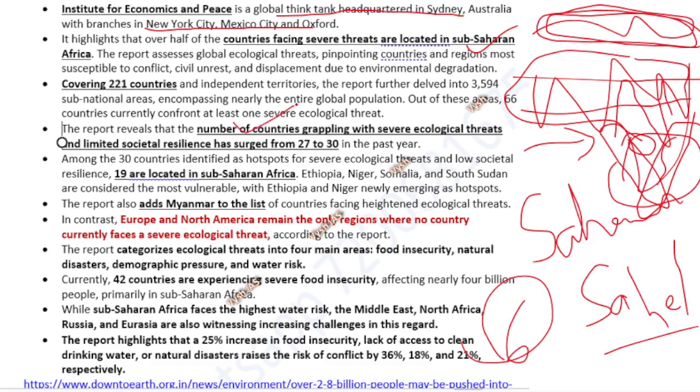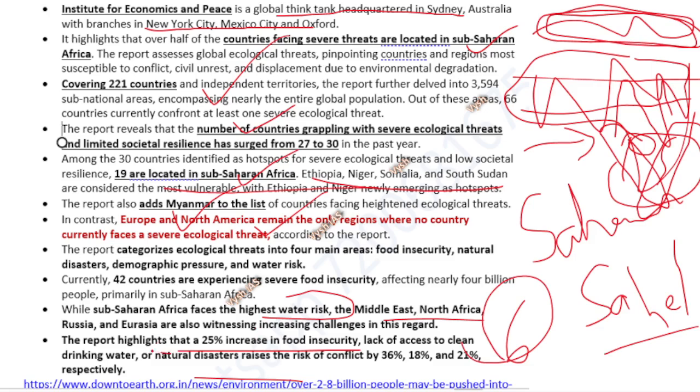Now the statistics, which countries are affected, you just have to glance over. Almost every country will be there: Ethiopia, Niger, Somalia, South Sudan. All the rest are vulnerable countries. Ethiopia, Myanmar is added to the list. Europe and America remain the only regions where no country faces any ecological threat. Water risk is there in the Middle East also. These are kind of new things, and the food insecurity problem. This is all already asked by UPSC.